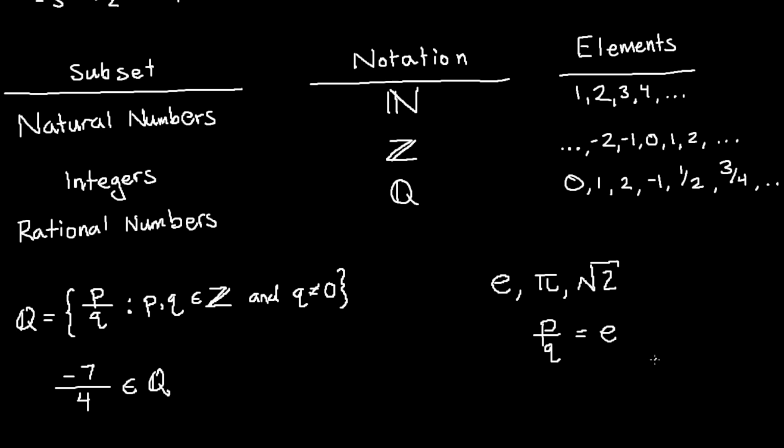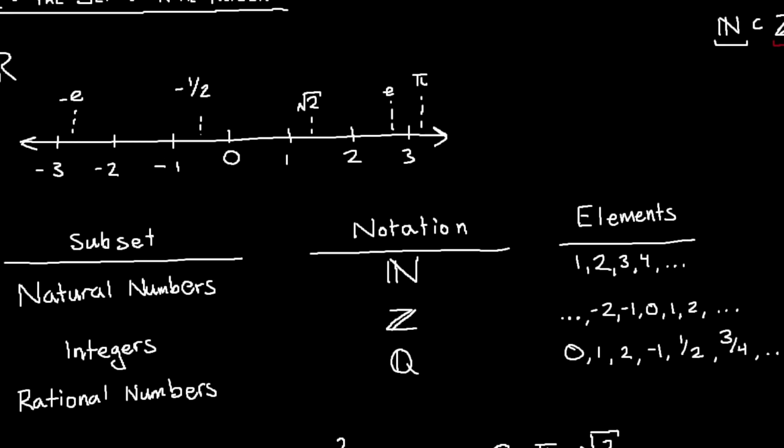And there are irrational numbers, right? So that's kind of what makes the difference between rational numbers and the real numbers. So the real numbers include e, pi, root 2. The rational numbers do not include those values. So we could say, right, that the square root of 2 is not an element of Q. And this should be a not equal, right? There's no way we can get p and q that are integers written as a fraction to equal e. Impossible.